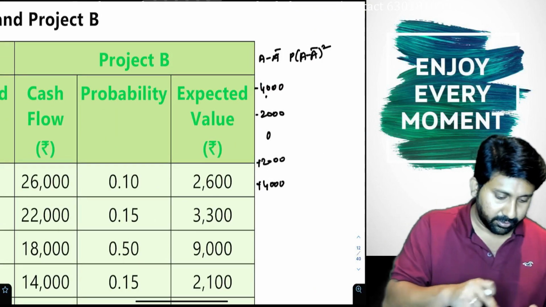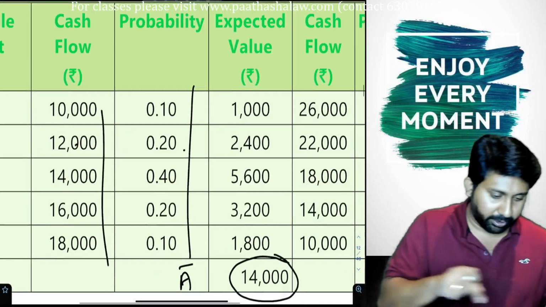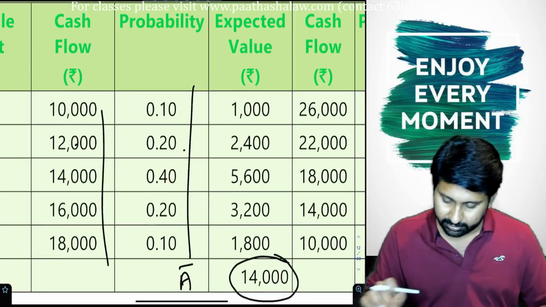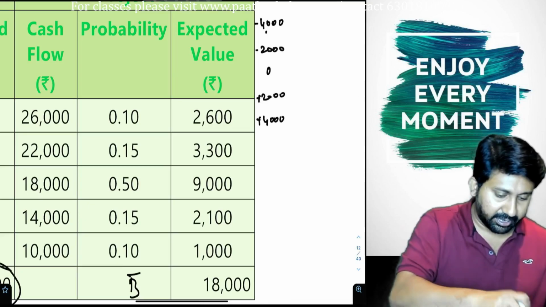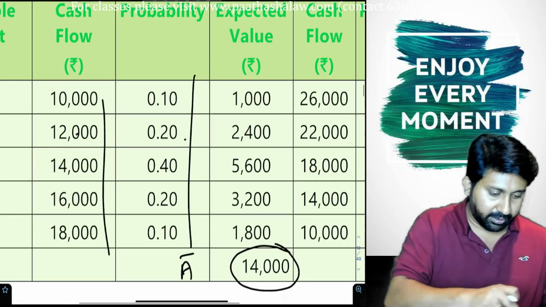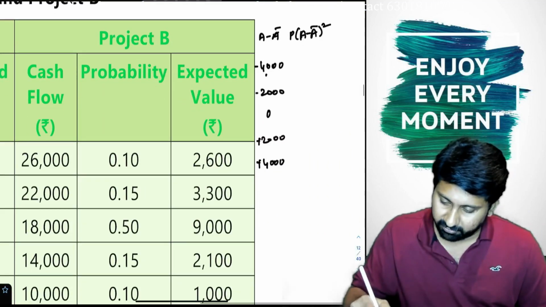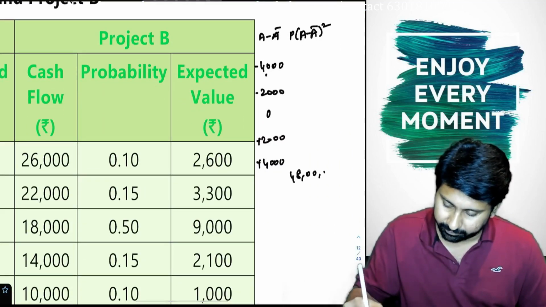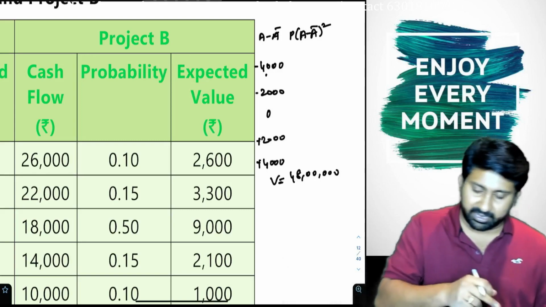Next one, 2000 square into 0.2, M plus. Next, 4,000 square into 0.1, M plus, MRC, 48 lakhs. How much? 48 lakhs. Okay, this is variance.